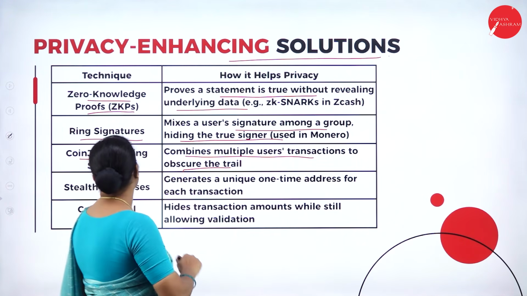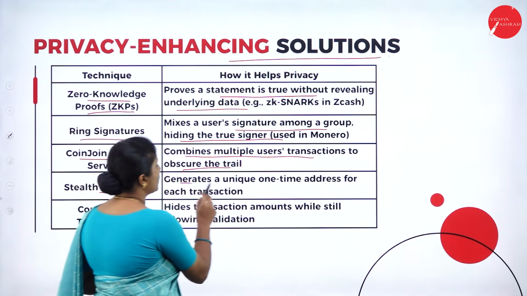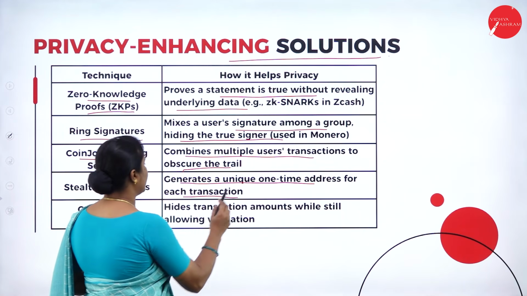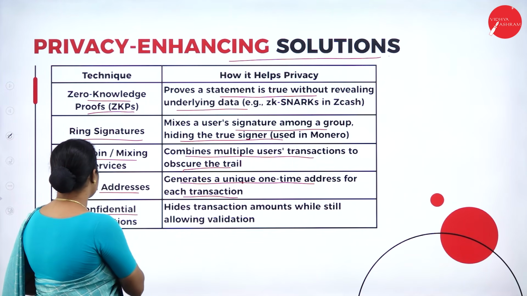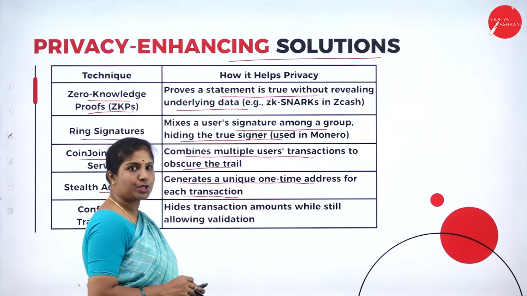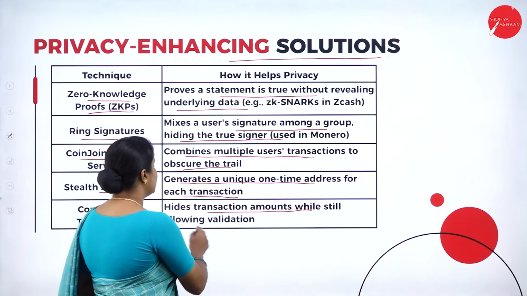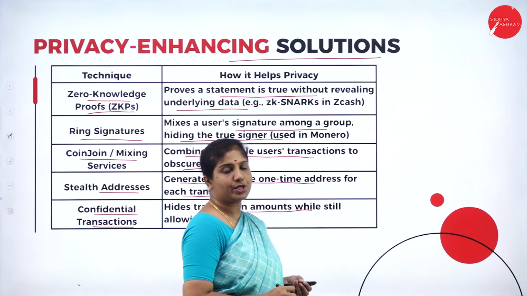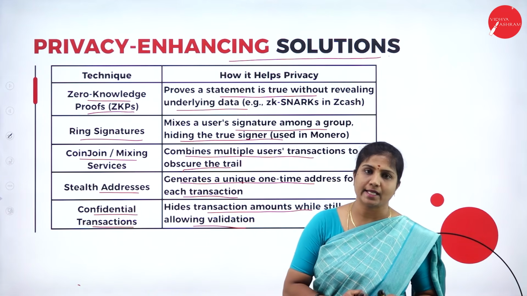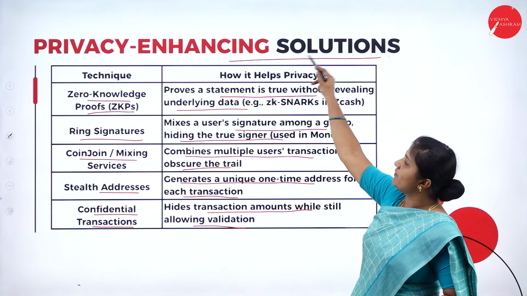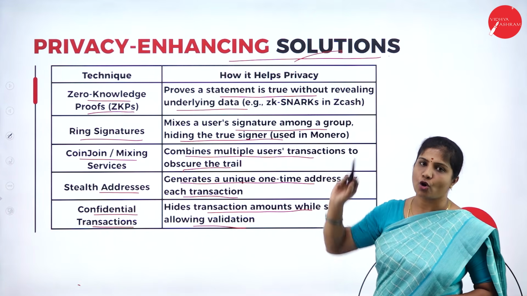Next we have stealth addresses. It generates a unique one-time address for each transaction. At last, we have confidential transactions. That means it hides the transaction amounts while still allowing validation. So these are some of the techniques we can use for privacy enhancing solutions in blockchain.